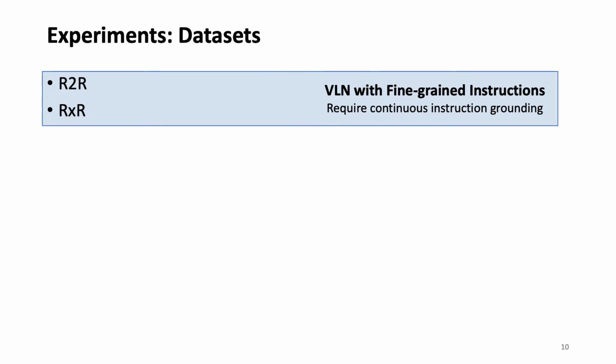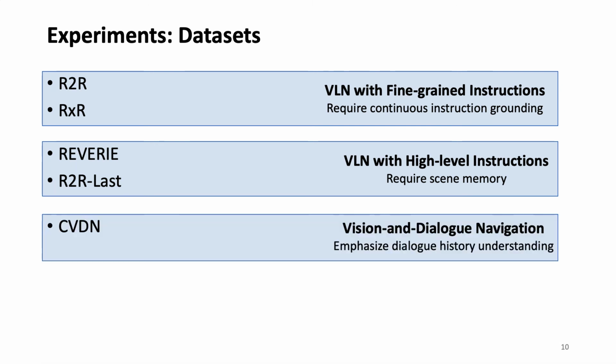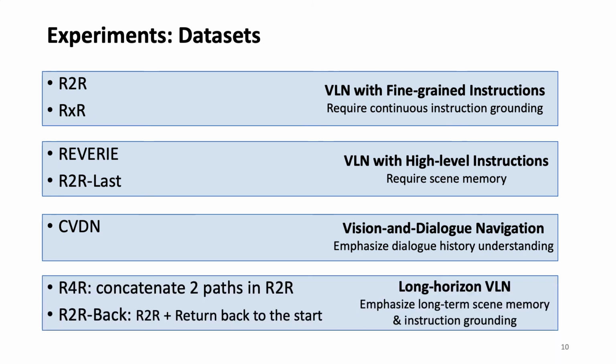We evaluate HAMT on a diverse range of VLN tasks. The room-to-room and the room-across-room datasets are VLN tasks with fine-grained instructions, which require continuous instruction grounding. The REVERIE and the room-to-room last datasets are VLN with high-level instructions, which require better capturing the scene memory. The CVDN belongs to vision and dialogue navigation. It emphasizes dialogue history understanding. And the final room-for-room and the room-to-room back datasets are for long horizon VLN.